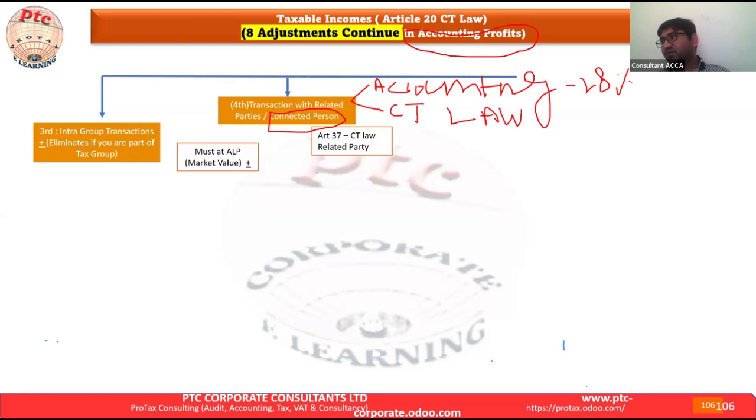It would be as per accounting. But the CT law is saying 50% or more than 50%. Here the important is 50% or more than 50% as per CT law.